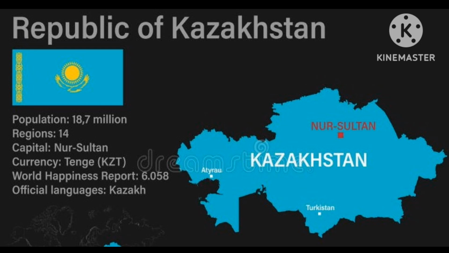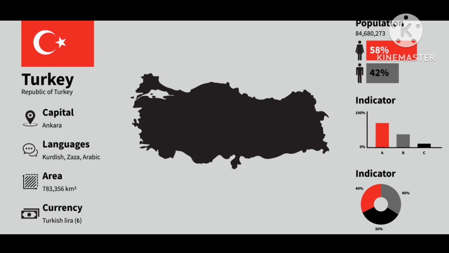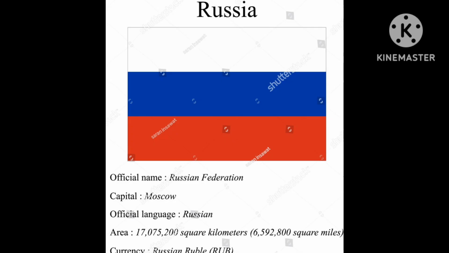The third country is Turkey. The larger part of Turkey is in Asia and its smaller part is in Europe. And the next country is Russia. The largest part of Russia is in Asia and its smaller part is in Europe.